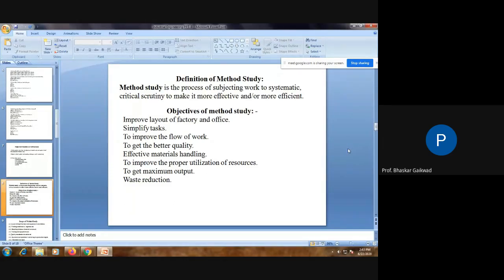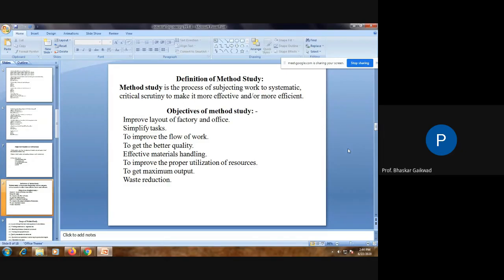Now the next part, the objective of method study. What is the first objective of method study? Improve layout of factory and office. Whatever the existing layout of the factory and office is, because of this method study concept, it needs to be improved, and by the improvement there is definitely an effect on the production process and productivity.